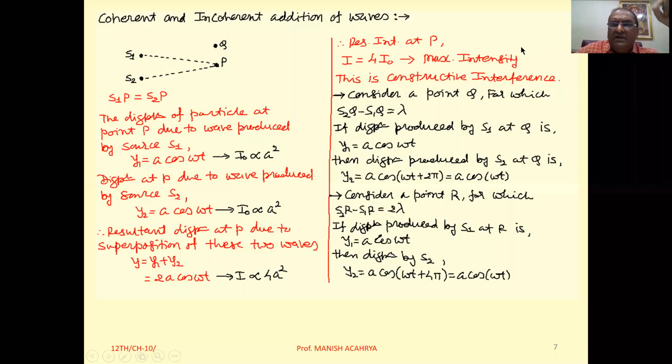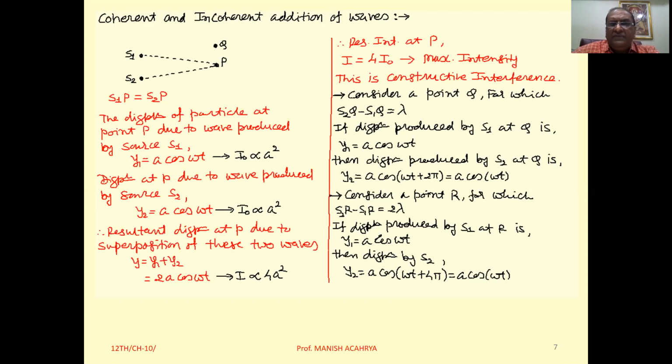So experimentally, when we get the interference pattern, we can observe this. At point P we get the bright fringe with maximum intensity 4I0. It implies that at point P, the constructive interference is obtained.